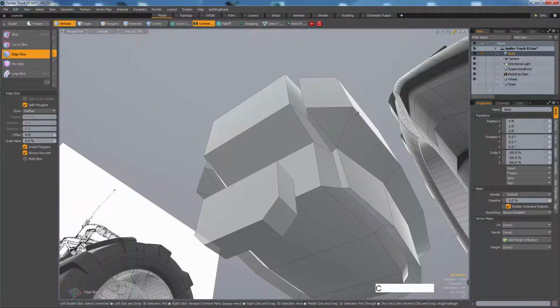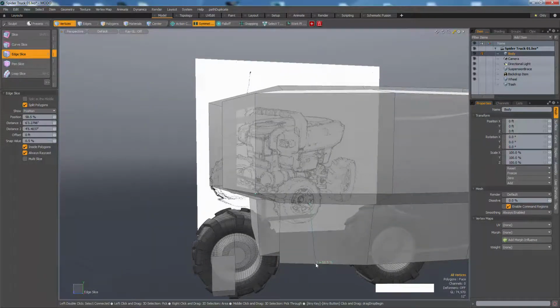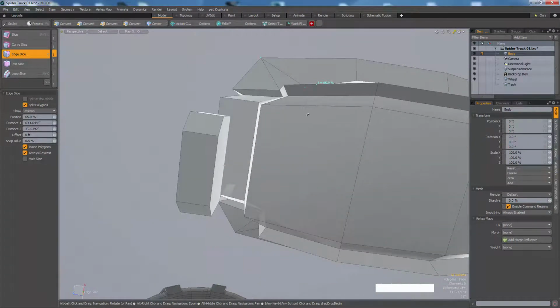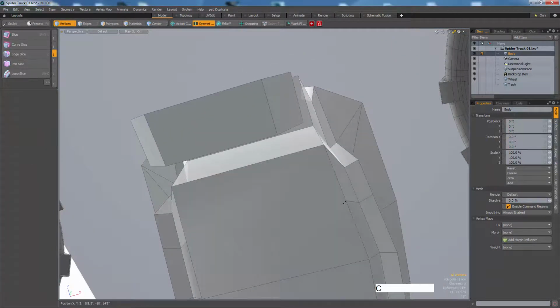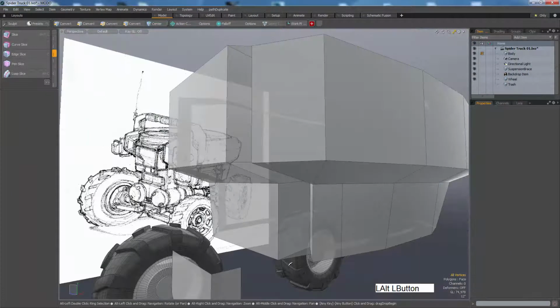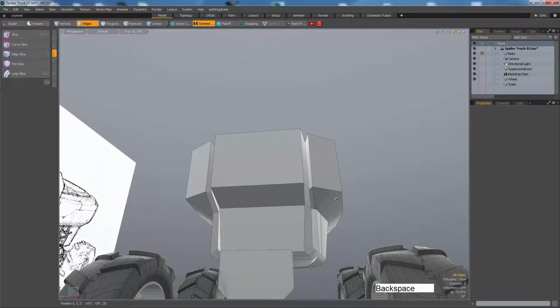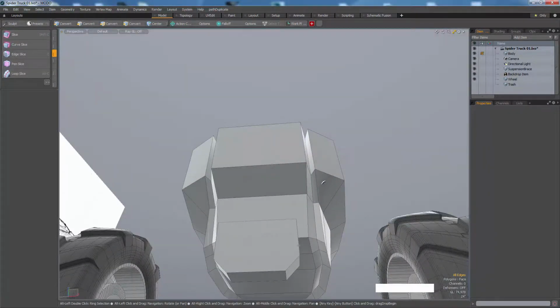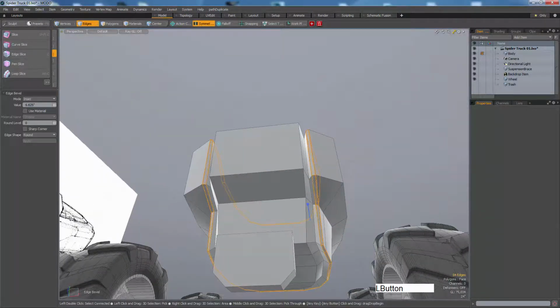Alright. I'm gonna draw a line over here, going down, using C. Press C once, C again, and then connect here to here. And I'll get rid of this one. Backspace. I want the whole thing here. So bevel.